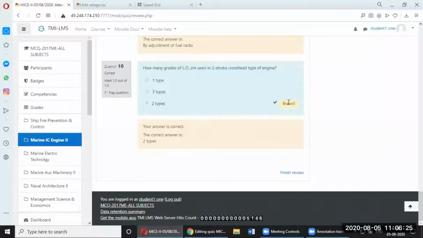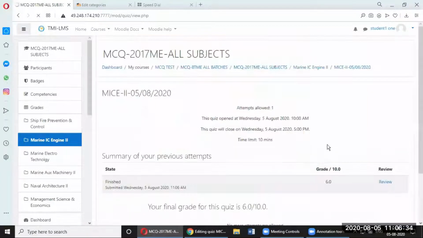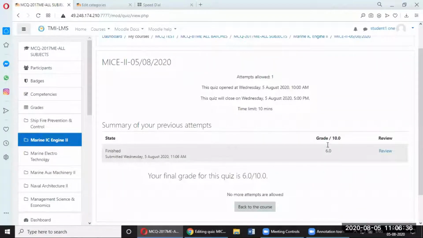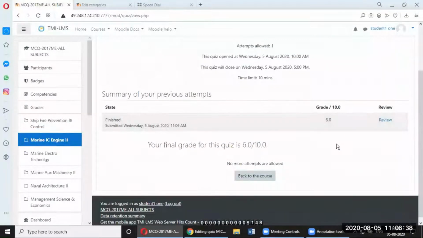You can see I had answered, I have put this Bravo, so that is also shown. Otherwise, finish review, and I'll be able to see the grade. I got 6 marks out of 10. So this is there, and this will be reflected. I mean, this will be visible to the teacher also.